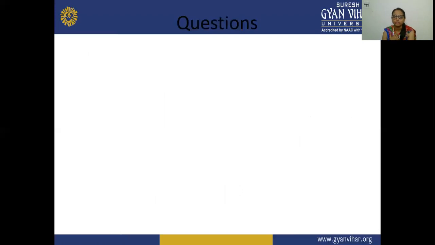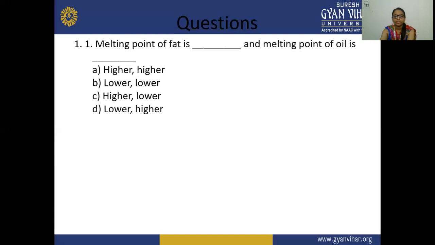So here again the questions. Your first question is: the melting point of fat is dash and the melting point of oil is dash. So the answer is C, higher and lower. The melting point of fat is higher as well as the melting point of oil is lower because the fat is a solid, and this solid will change into the liquid, and this needs more temperature. The melting point of oil is low here because the oil needs less temperature to melt.